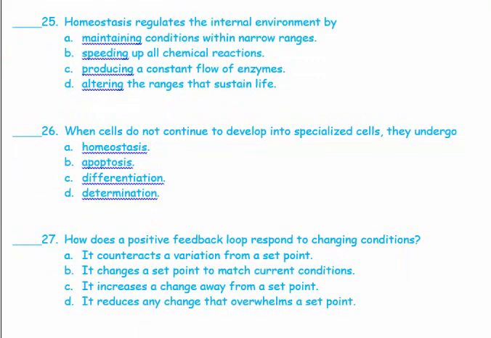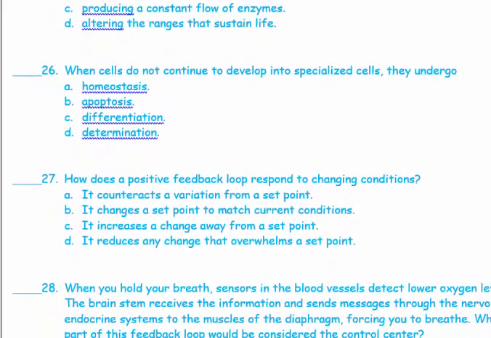26. When cells do not continue to develop into specialized cells, they undergo cell death, which is called apoptosis. B. 27. How does a positive feedback loop respond to changing conditions? It increases a change from a set point. In a negative feedback loop, we need to decrease the change. In the positive feedback loop, as we call it, it becomes worse. So it goes on and on and on. It increases the change from the set point.